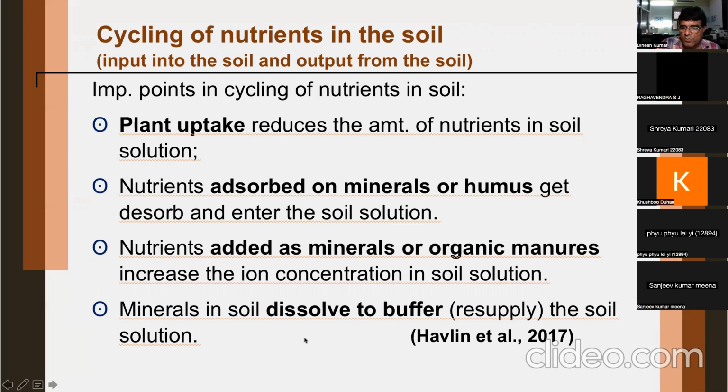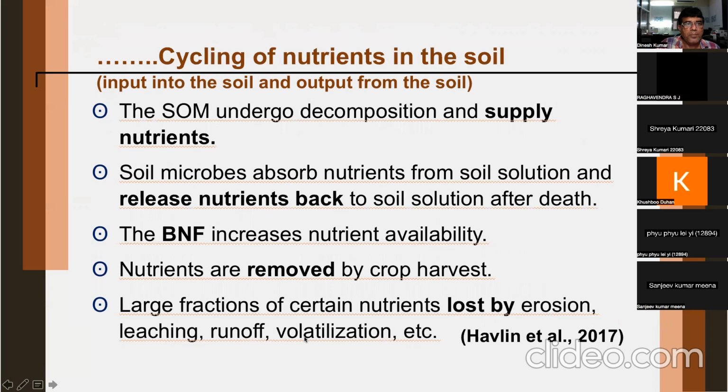Minerals in soil dissolve to buffer the soil solution. Soil organic matter also goes under decomposition and supplies the nutrients to the soil solution. Microbes first absorb the nutrients from soil solution and then they decompose after their death, and then they release nutrients into soil solution.